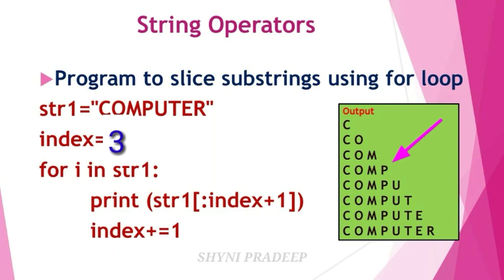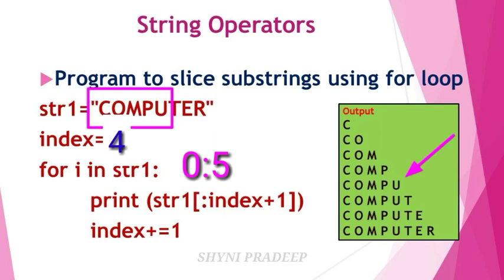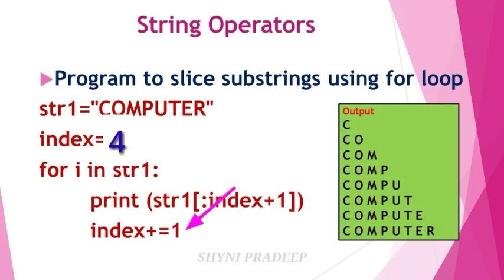And next again update the value. Index is equal to index plus 1, so 3 plus 1 is equal to 4. So here index plus 1 equals 5. Here you have to generate the list of values from 0 to 5. You have to take 0 to 4, not 5. So 0 to 4 means COMPU. Next update the value, that is 4 plus 1 is equal to 5.